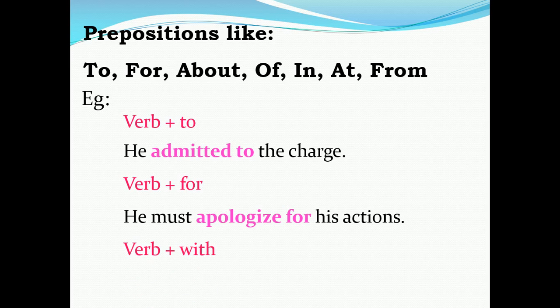Again, next one, verb. Along with the verb we are using the preposition with. How will it be? I don't agree with your claim. Suppose your friend has told an opinion and you are not ready to agree with him. I don't agree with your opinion. I don't agree with your suggestion. I don't agree with your decision. Okay, I don't agree with your claim. The example given here.